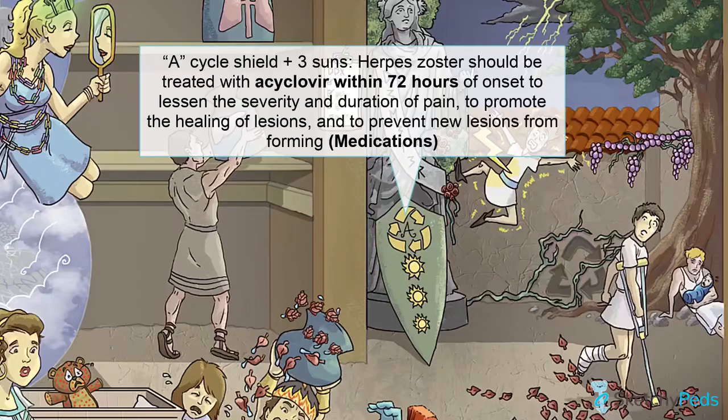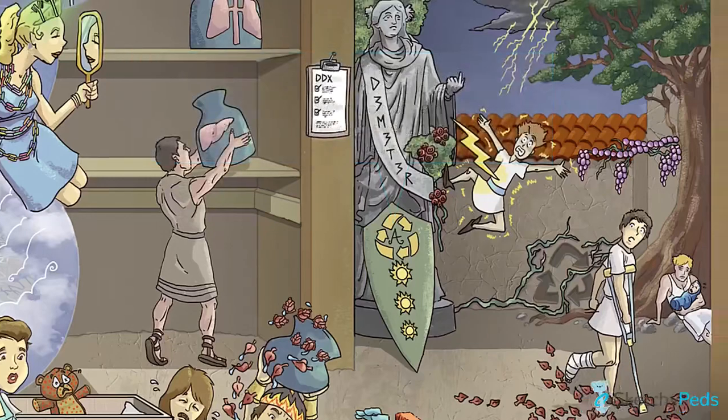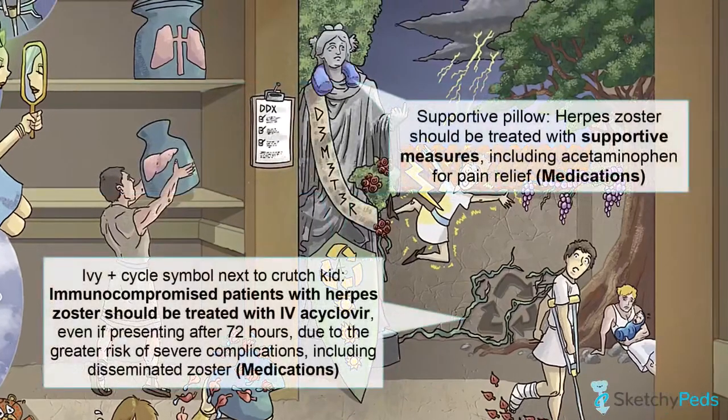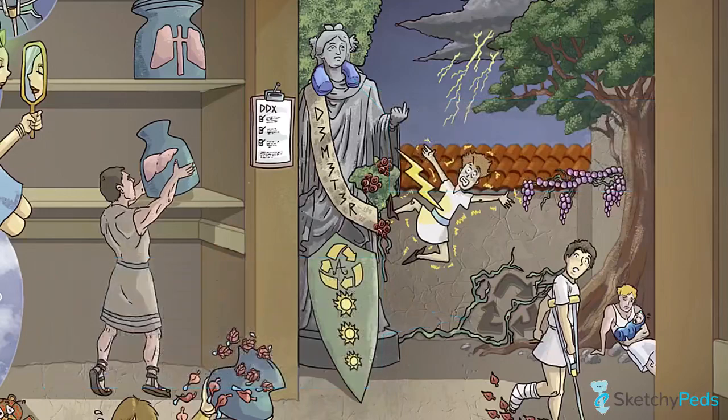While the efficacy of antivirals for herpes zoster in patients less than 50 years of age has not been well studied, the associated risk is very low, so treatment is considered a worthwhile option. The exception to this is in immunocompromised patients, in whom rapid initiation of IV acyclovir is vital, even if they present after 72 hours. This is because they are at a greater risk of severe complications, such as disseminated zoster. For all patients, consider supportive measures, including acetaminophen, for their pain.